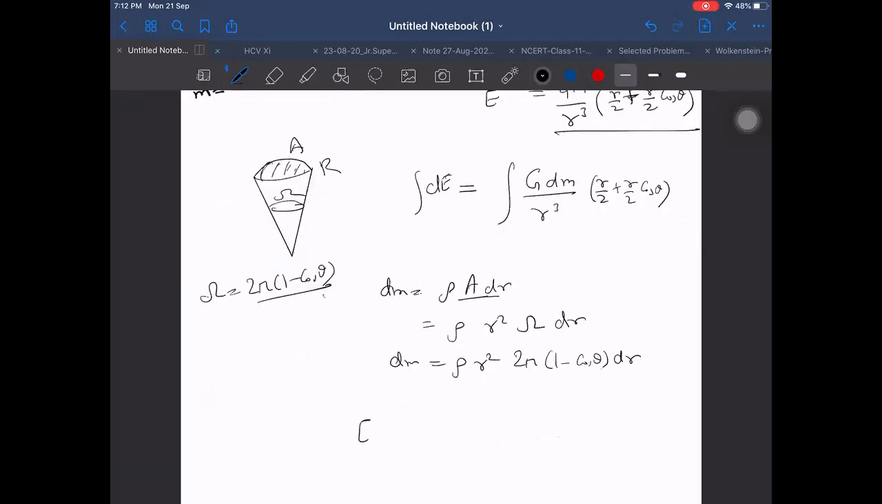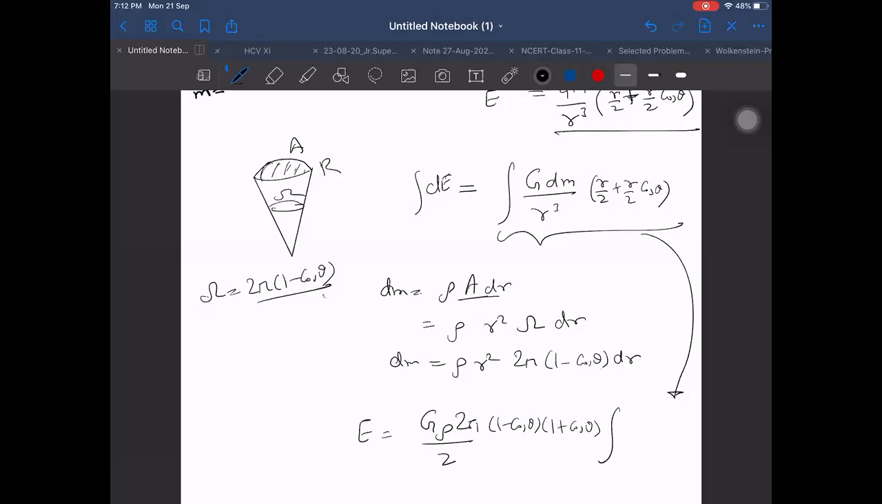Then E will be, now we have to put back in this. How to write now? G taken out, rho taken out, 2 pi taken out, and remaining 1 by 2 taken out. And what else can be taken? Nothing else can be taken out. 1 minus cos theta into 1 plus cos theta also taken out, into dr.